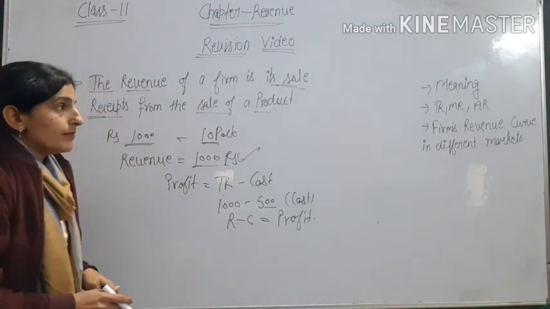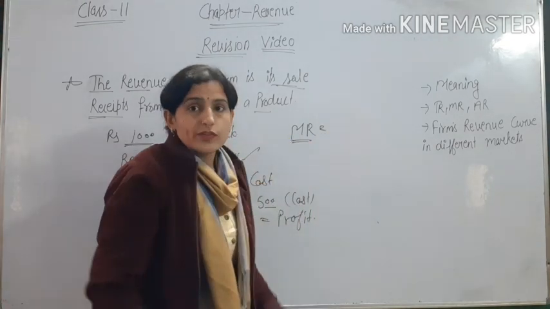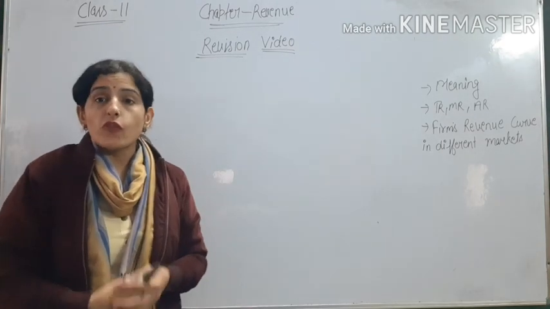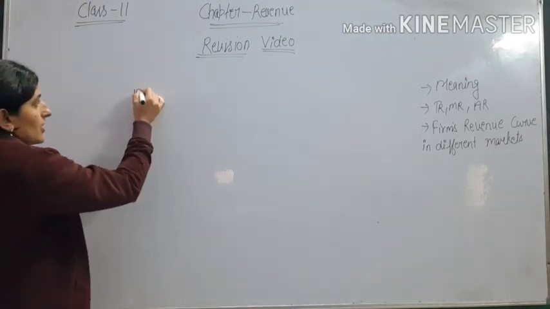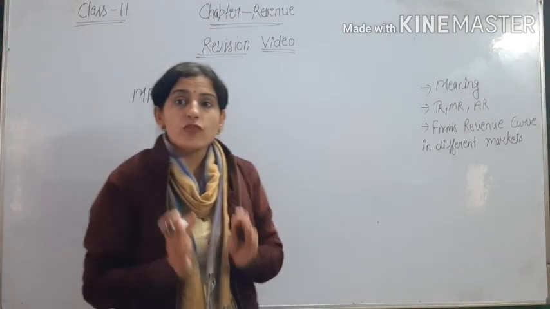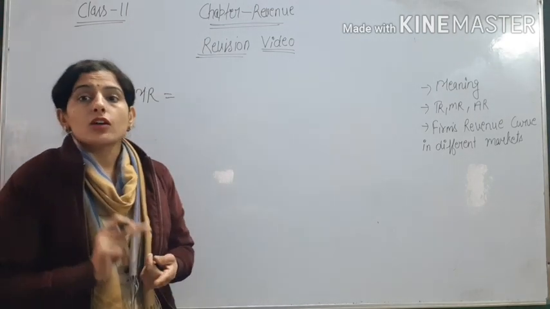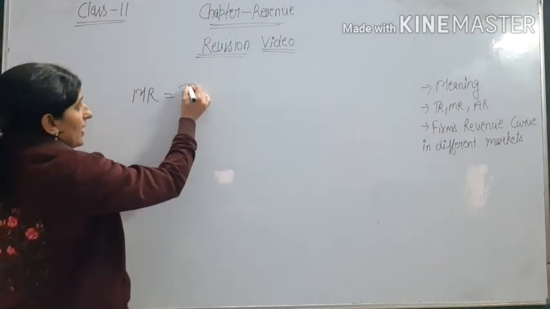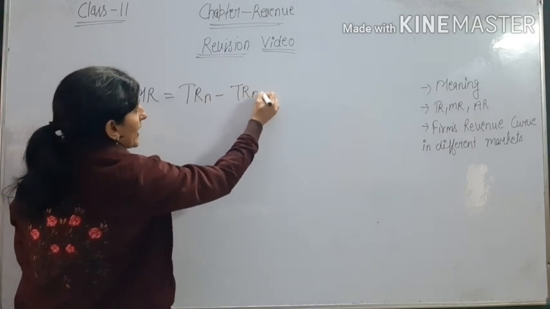Okay, then marginal revenue, MR, marginal revenue. We have discussed this concept of marginal in the cost chapter, also the utility chapter. What is the formula for calculating marginal revenue? How will we calculate marginal revenue? In the cost chapter also we have discussed, the formula is the same. In utility, marginal utility also has the same formula, cost and revenue also the same formula. So what is the formula? TR, total revenue, minus total revenue of n minus 1,